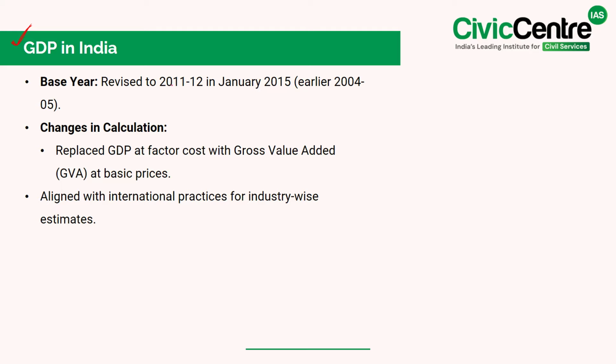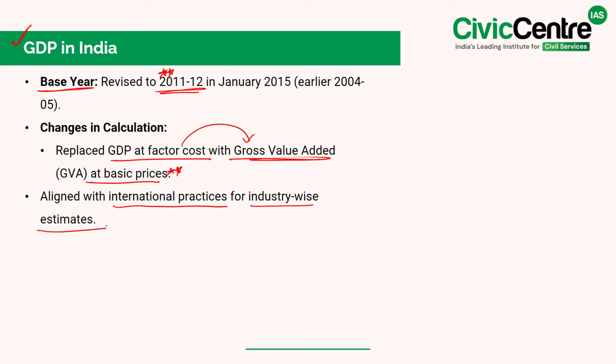See, the base year for GDP calculation was revised to 2011-12 in January 2025, replacing the earlier base year of 2004-2005. Additionally, India shifted from calculating GDP at factor cost to using gross value added at basic prices. This change aligns India's GDP calculations with global practices and provides a more industry specific breakdown of economic performance.